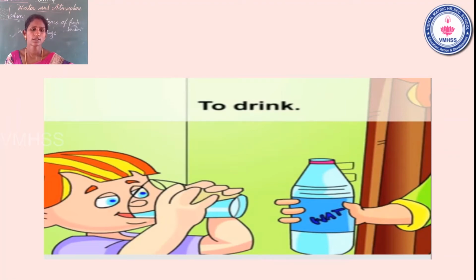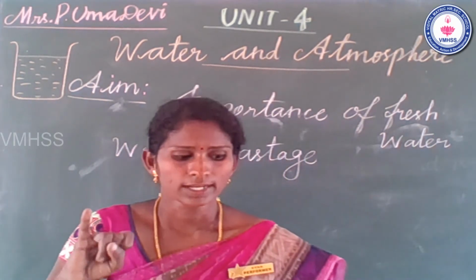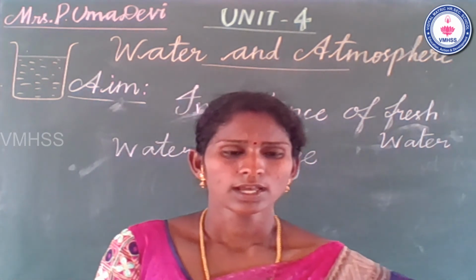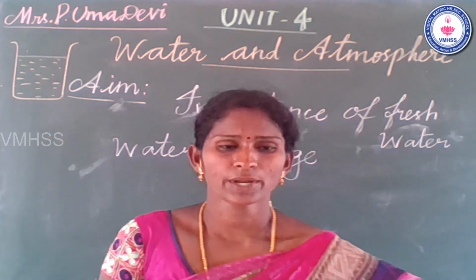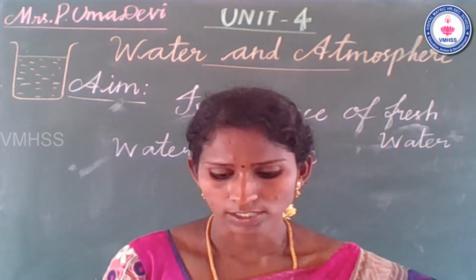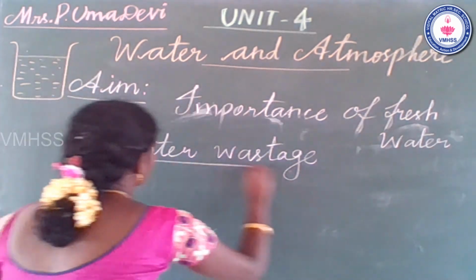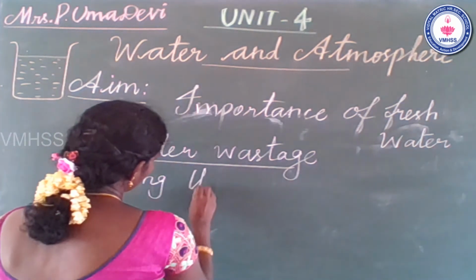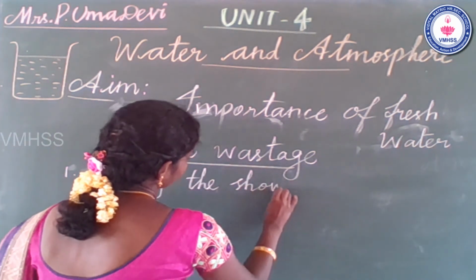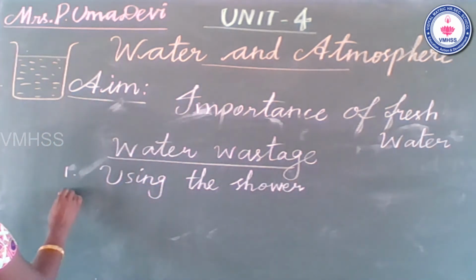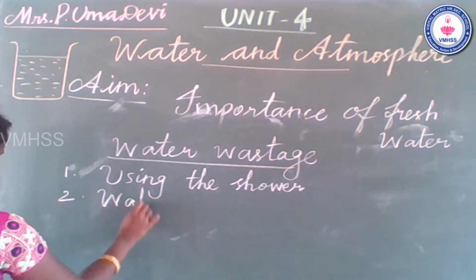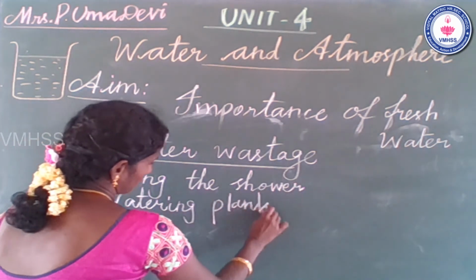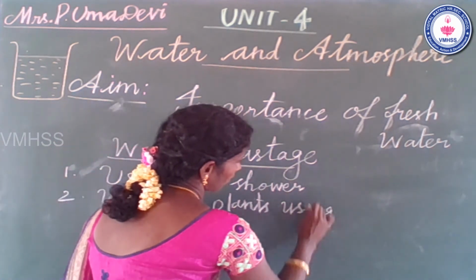But how can we waste water? First, using the shower instead of a bucket to bathe. Second, watering plants using a hose pipe.